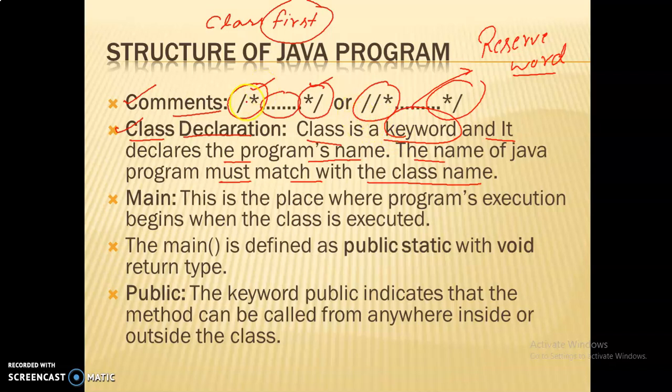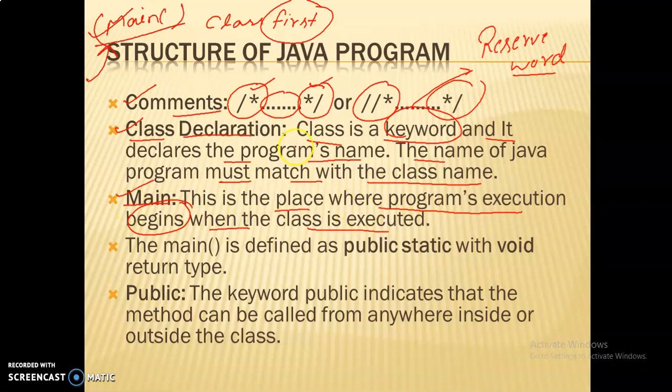Now come to the third, main. What is main? It is the main function. You can also say that main is a method. It is a very important method which is executed by the compiler first. The Java compiler firstly executes the main method. So this is the place where the program's execution begins. That's why the Java compiler firstly finds the main function, because your program execution will start from the main function when the class is executed.